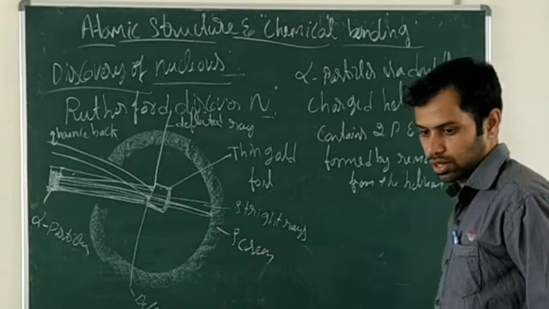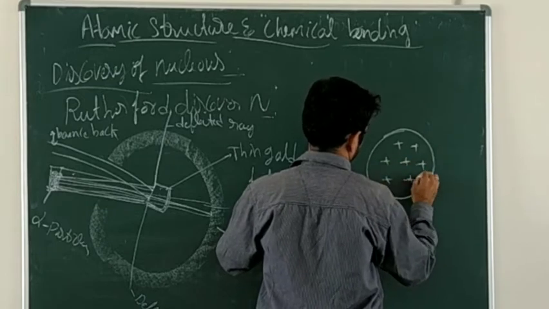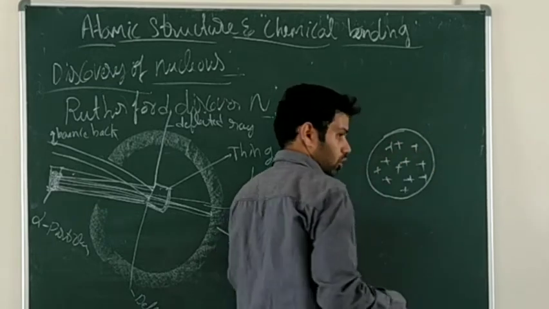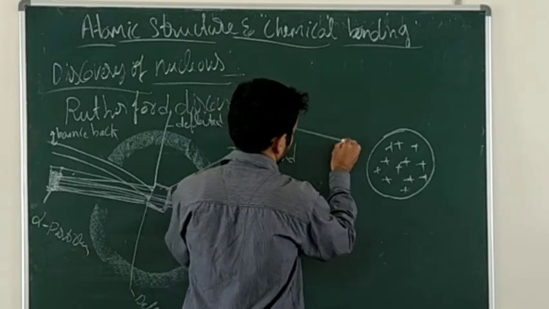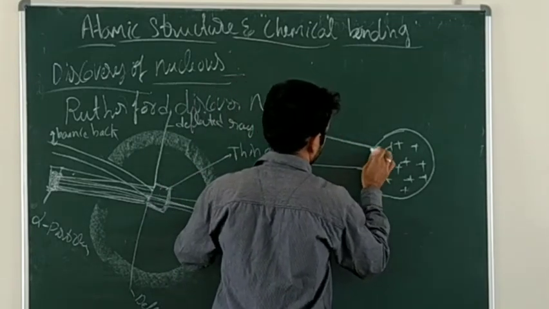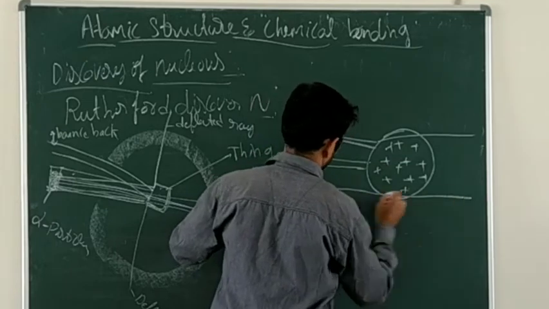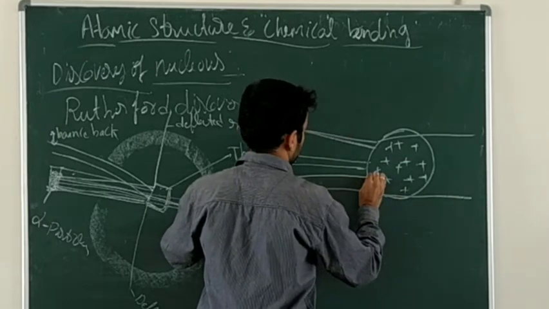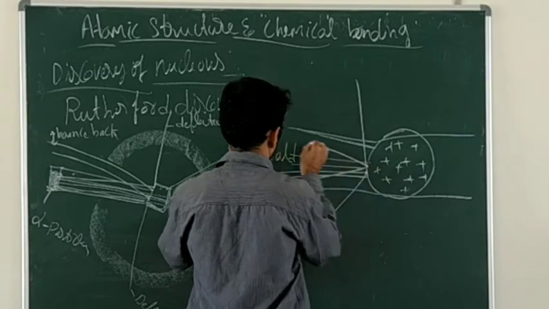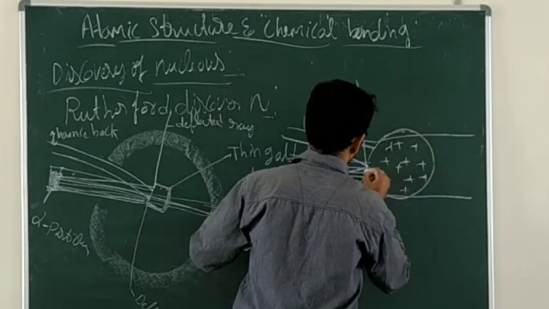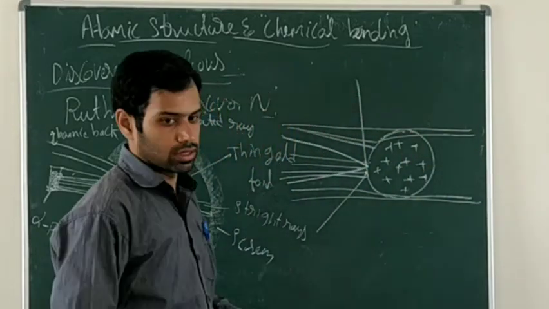Now I will draw one more diagram. Look at that. Inside the atom, you already know positive charge is present, and you will pass the rays through the atom.